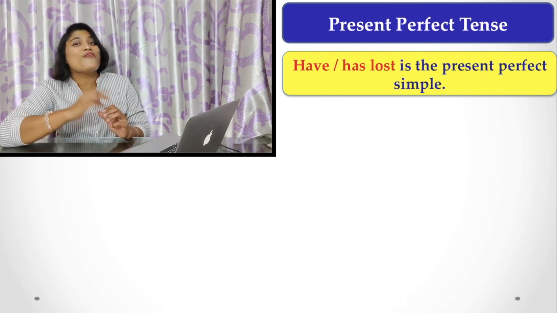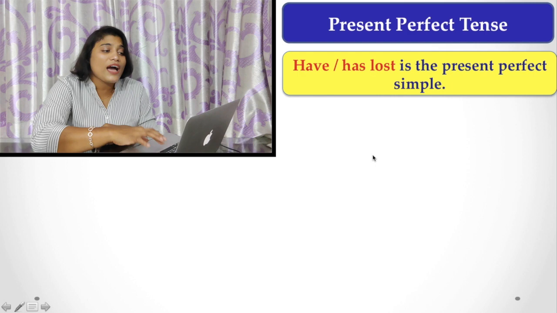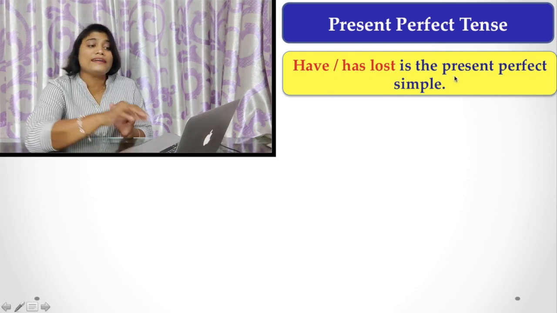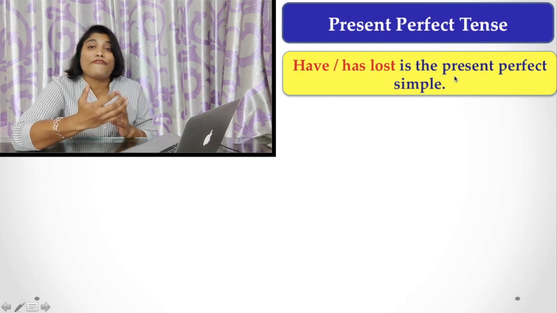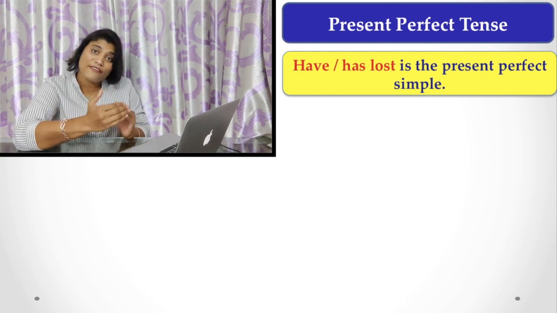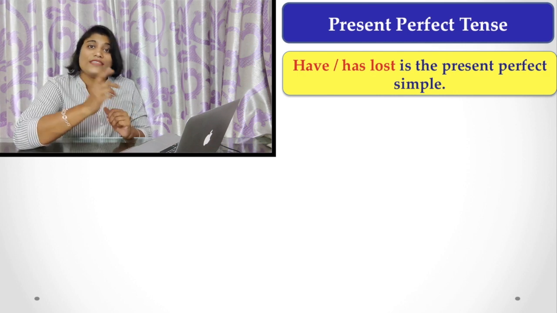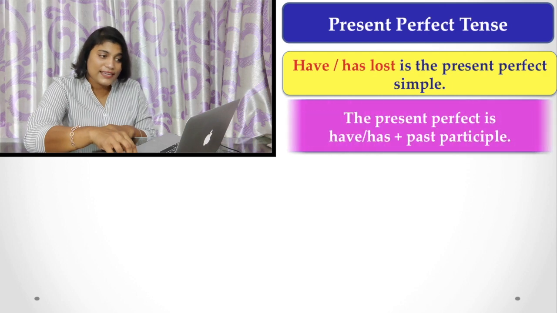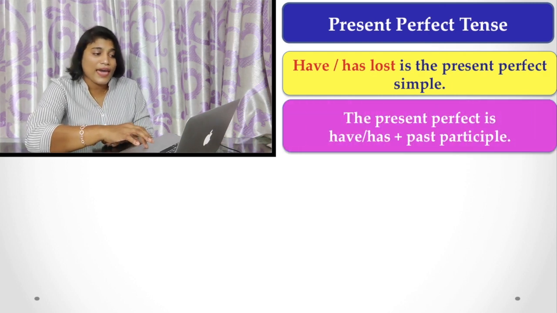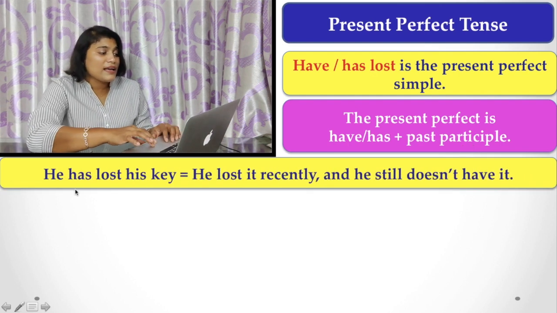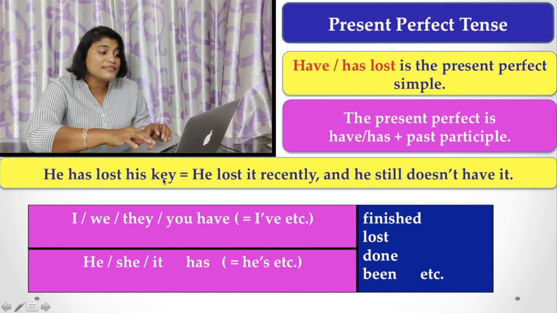Now I am talking about present perfect, so you have to use either have or has, and the main verb is always in the third form, that is the past participle form. Let's see here, has or have plus past participle, and here you find he has lost his keys.